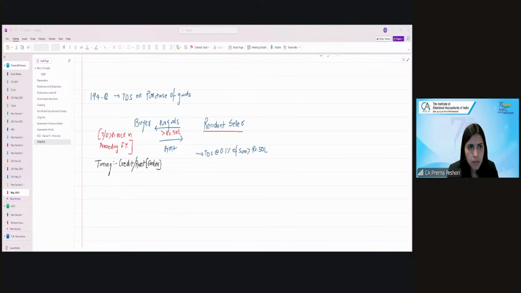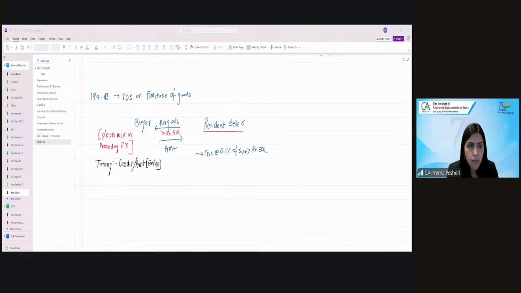Then we have seen non-applicability of TDS. There is a circular by the CBDT that TDS is not applicable if the income is exempted under section 10(26BBB), a corporation for the welfare of the society, for the upliftment of ex-servicemen; then we don't need to deduct TDS.